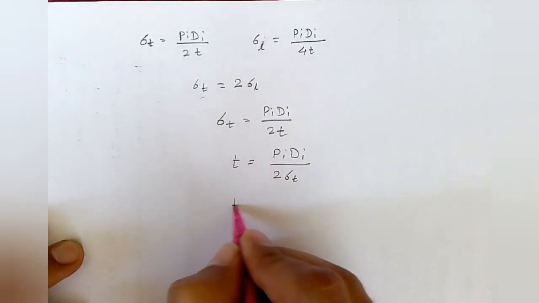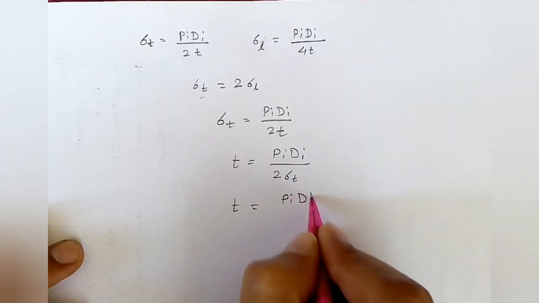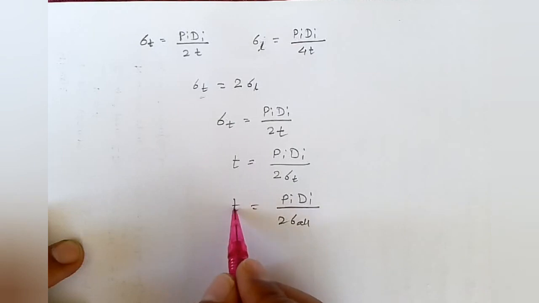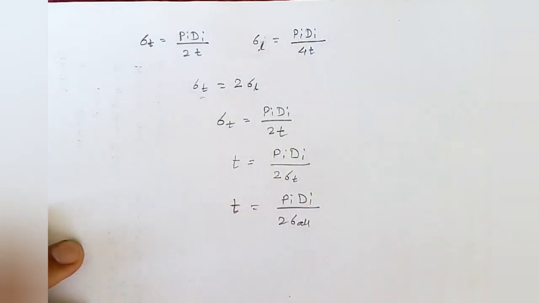We can rewrite this equation as Pi di upon 2 sigma allowable. So this is the value of thickness of the cylinder which will sustain the pressure intensity Pi.